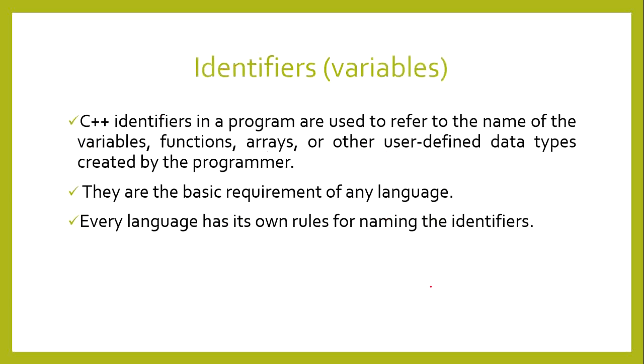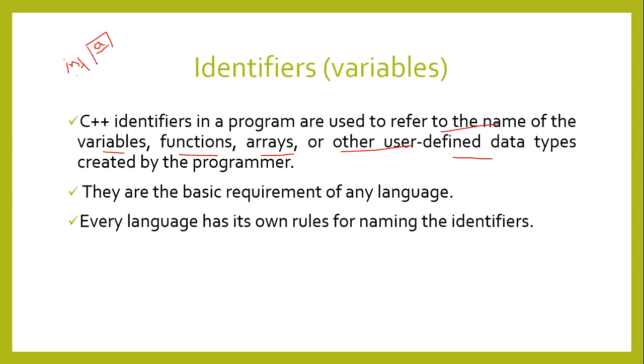Next I'm going to explain identifiers. Simply, identifiers in a program are used to refer to the names of variables, functions, arrays, or other user-defined data types. For example, while writing a variable like int a, this a is a type of identifier which identifies the particular item.